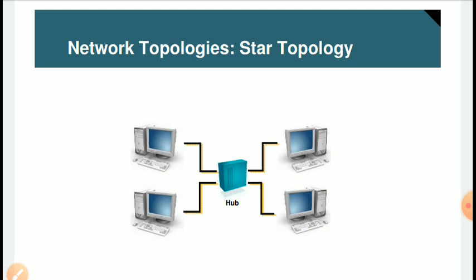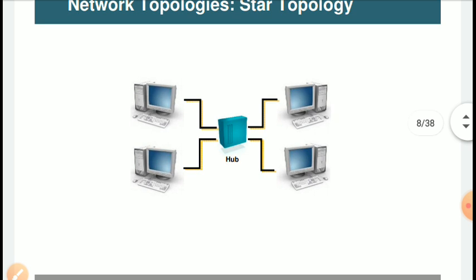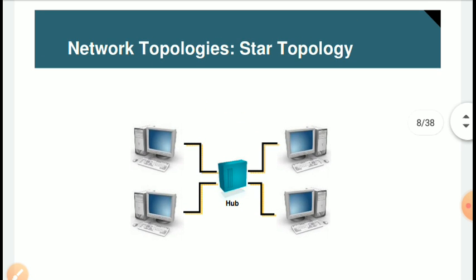All devices are connected to a central hub. When one node wants to communicate with another node, it sends the signal to the hub, and the hub sends that particular signal to the destination computer.